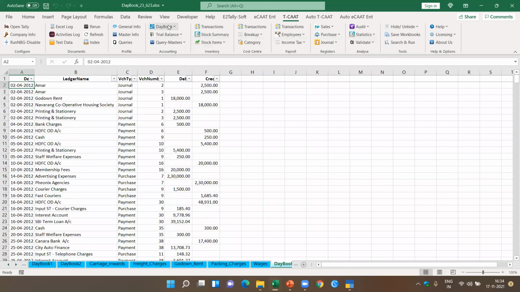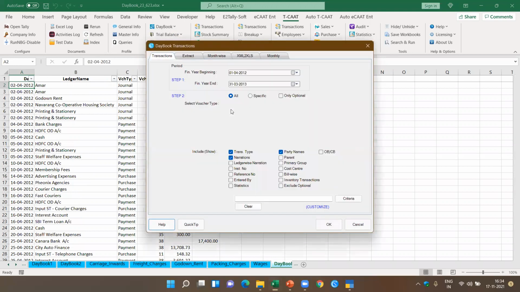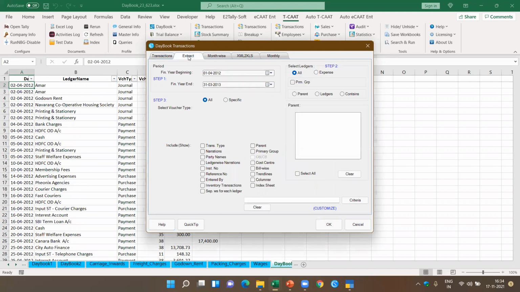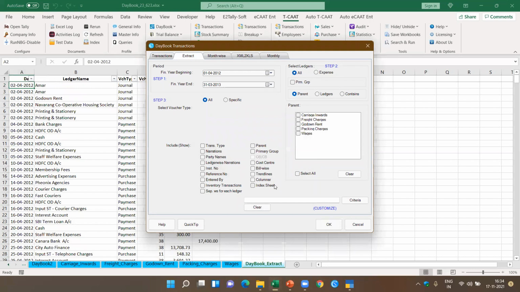Okay, let's come back further to the daybook. If you come back to daybook transactions, there's actually a gold mine of information. We have seen the daybook transactions and we have seen the extract. In extract, let me show you one interesting feature which we added recently. Let's say I'm coming to direct expenses. Now I got the direct expenses, and I select all the expenses.